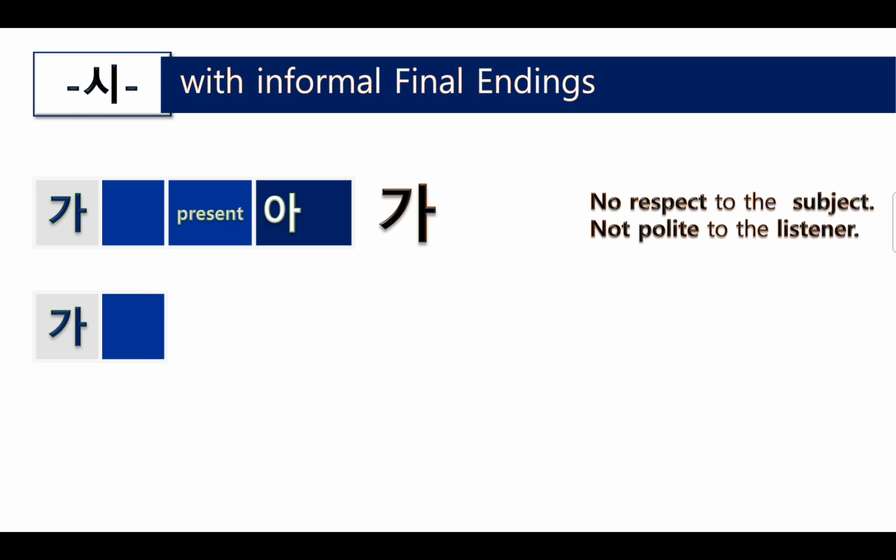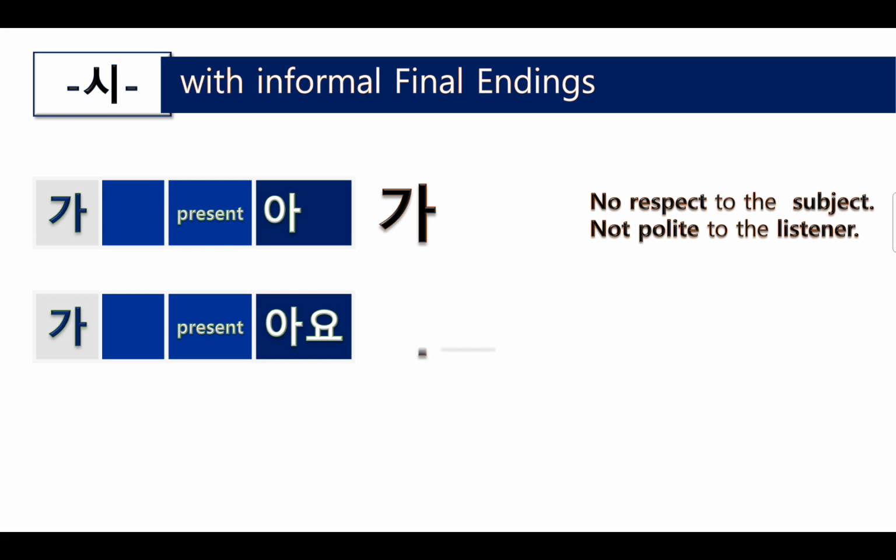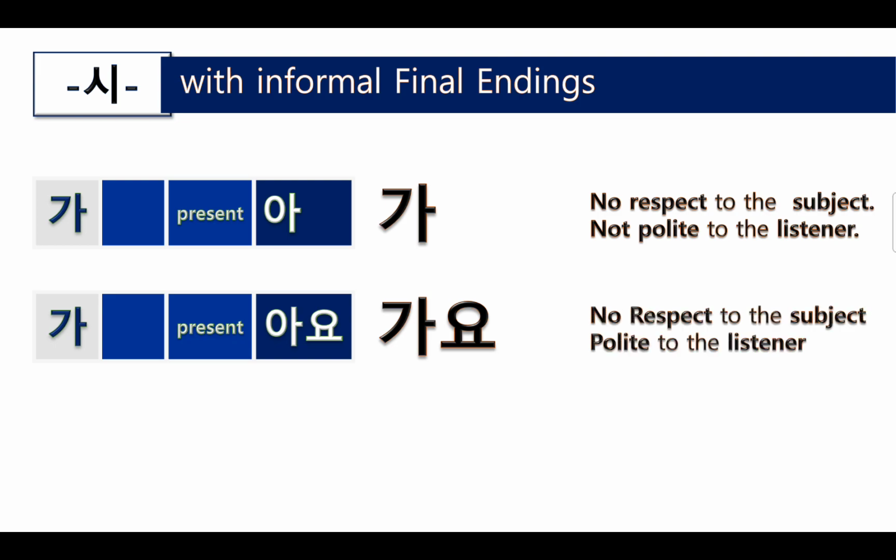And 가, when there is no 시, no respect to the subject, and present tense, and yo. Here we put yo. So this yo is polite to the listener. So altogether, 가요. Please go. Here, no respect to the subject and polite to the listener.